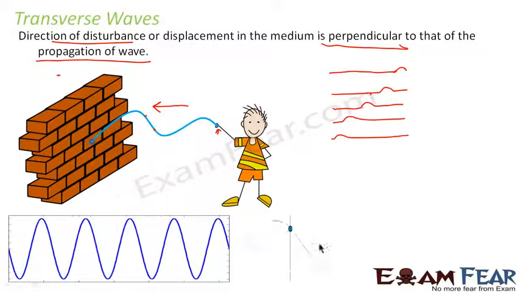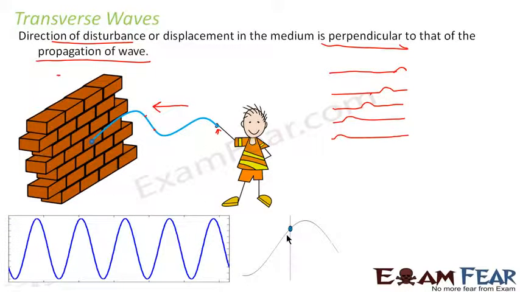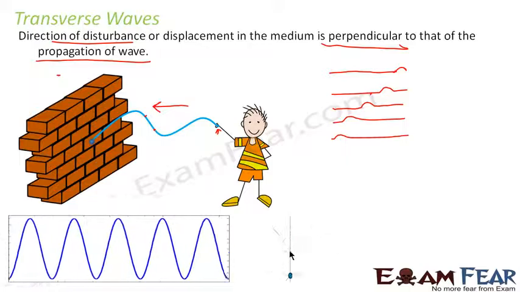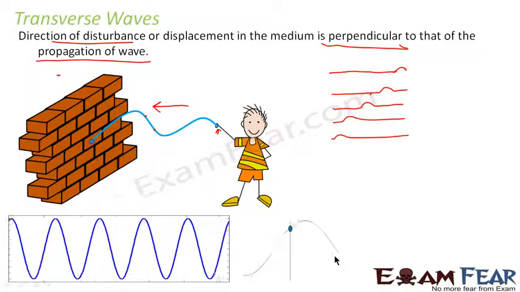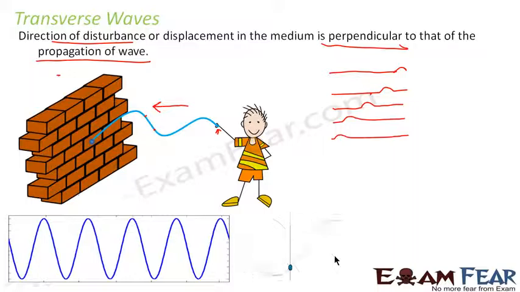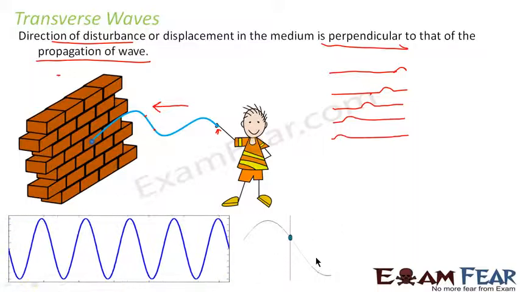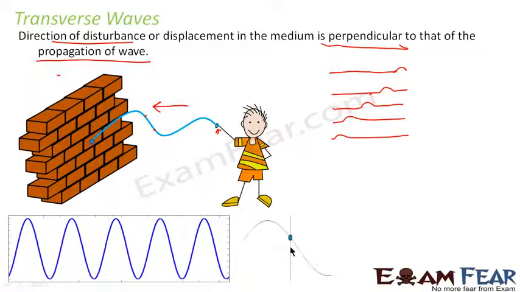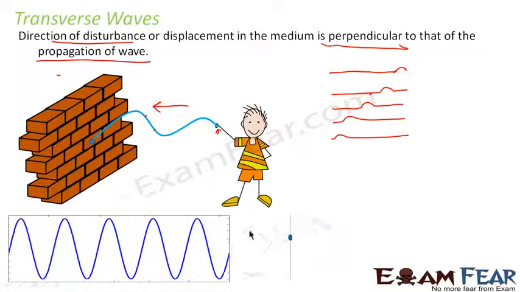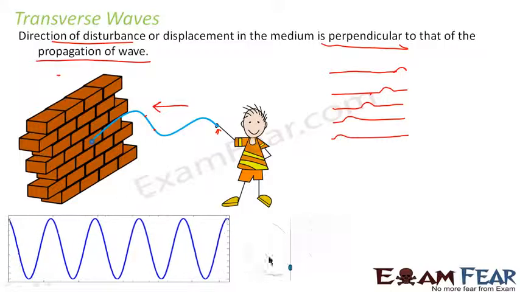If you observe this, let us suppose this blue point represents a particle of the medium. Now as the wave moves, I have just taken a small part of the wave. So as this wave keeps moving, how does the particle move? The particle just moves up and down, up and down. However, your wave is moving in a different way.